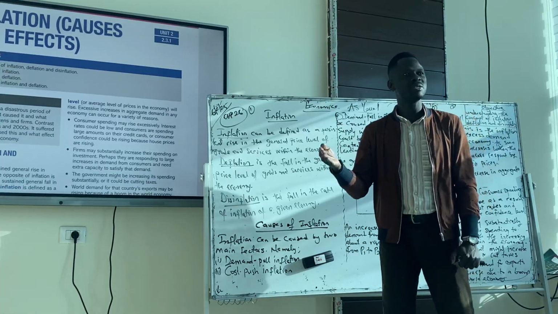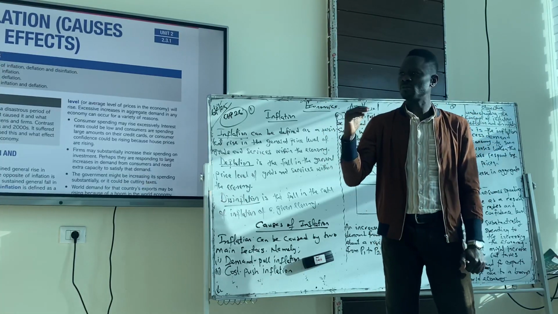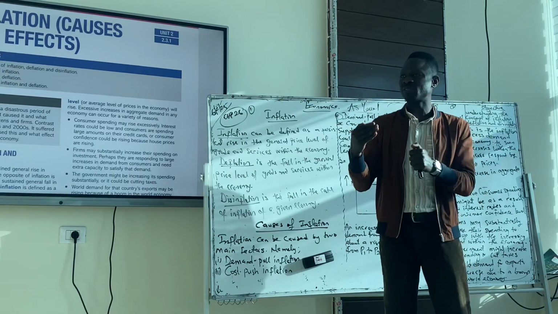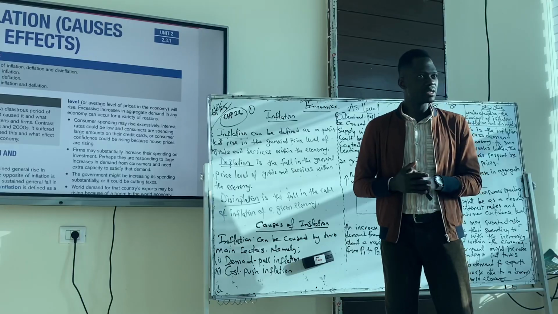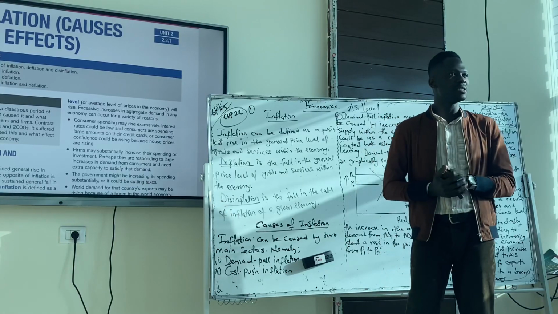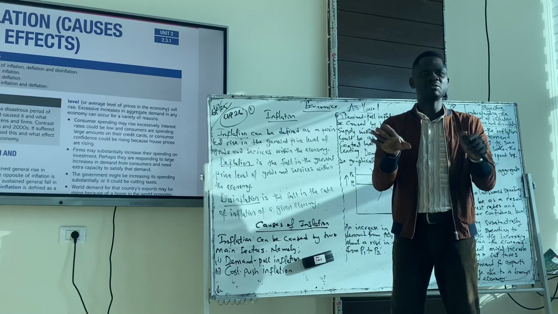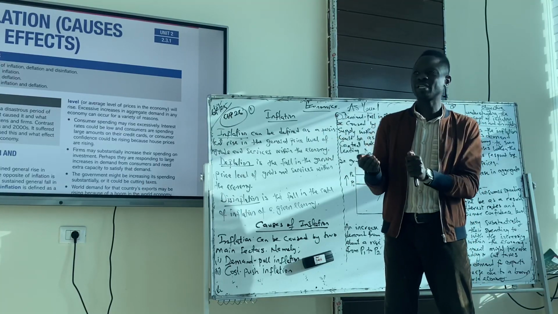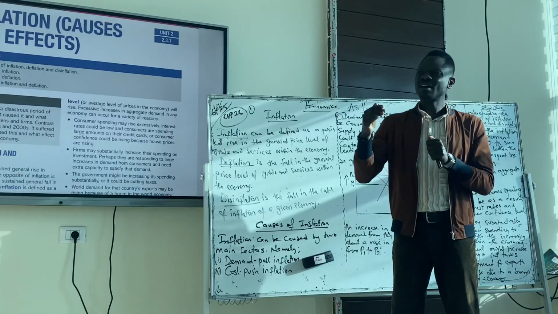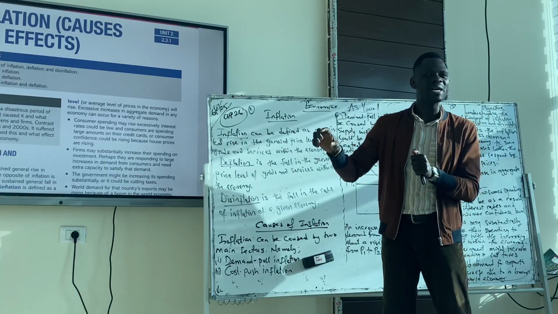Because as soon as price increases, producers have to respond to that increase in price, because that's an opportunity for them to make more profit. And to make more profit, they have to increase the price. So basically, we have inflation based on the fact that price continues to increase as a result of increasing demand within the economy.